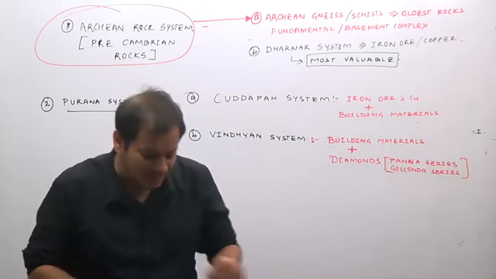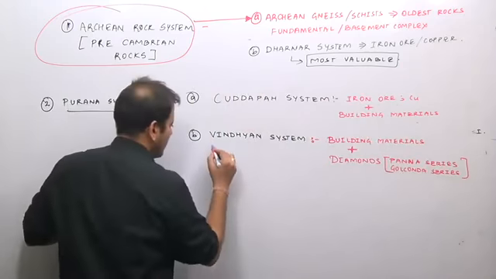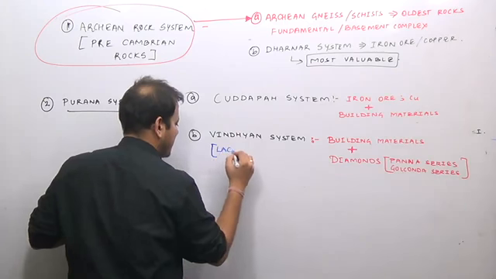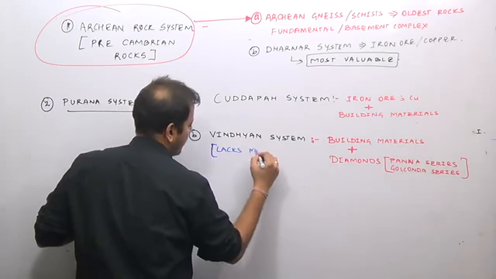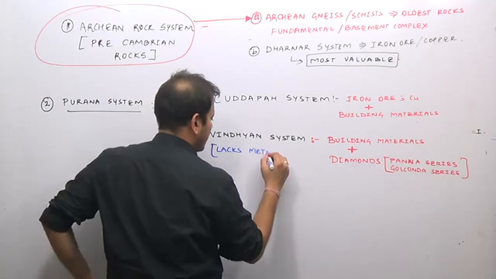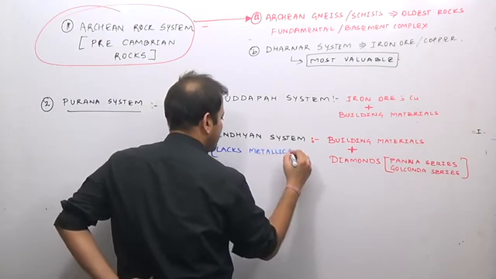But this Vindhyan system lacks metallic minerals or iron minerals. That is why we are saying it lacks metalliferous minerals.